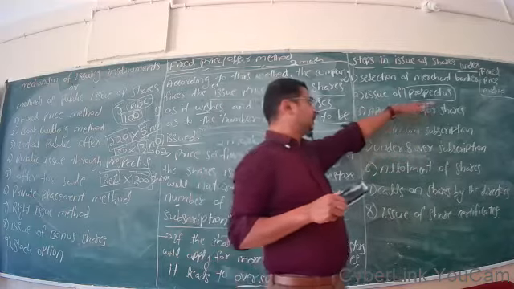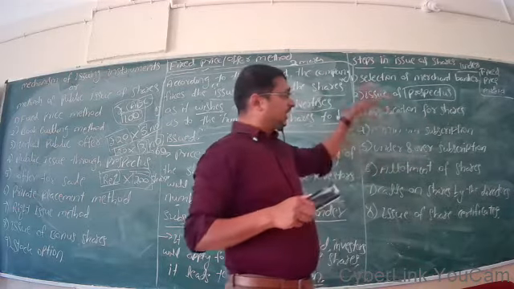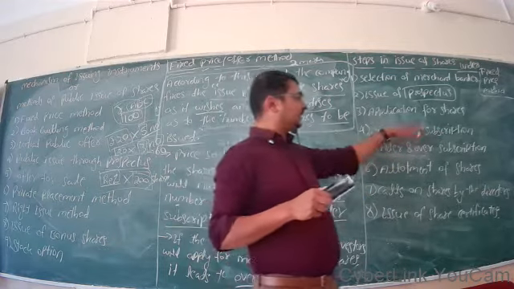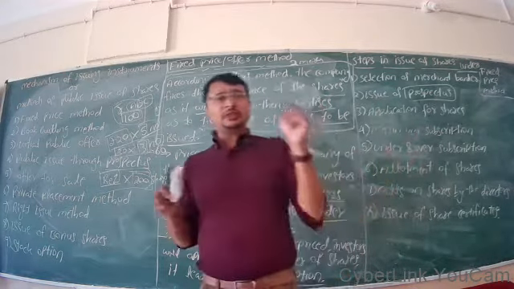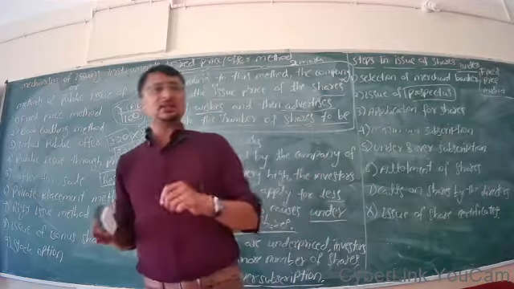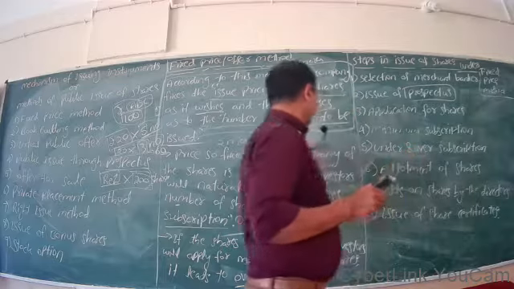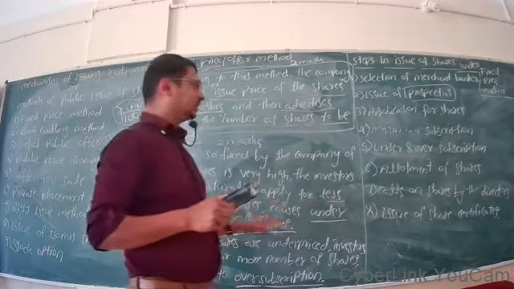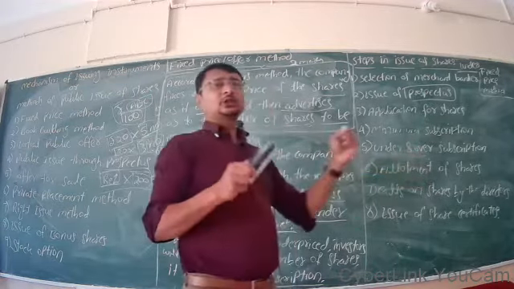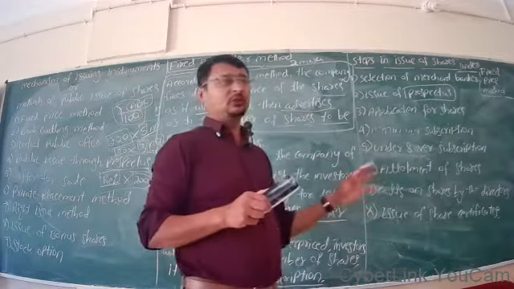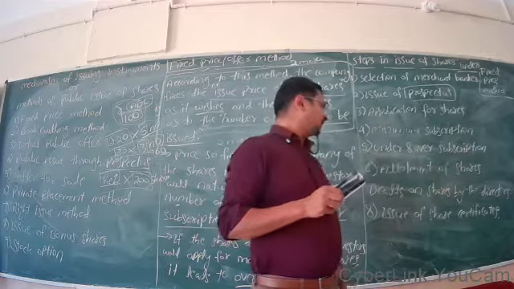Then the next step is application for shares. Then the term minimum subscription: if the company fails to subscribe its minimum capital to commence its business, it is called minimum subscription. Under and over subscription we have already discussed. Then allotment of shares to whoever has applied for the shares.